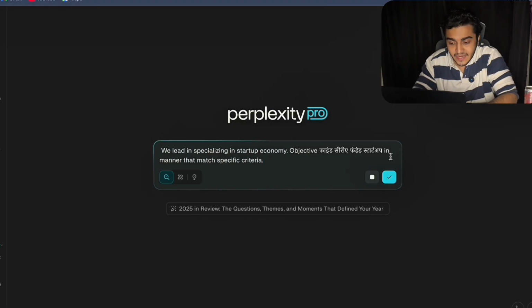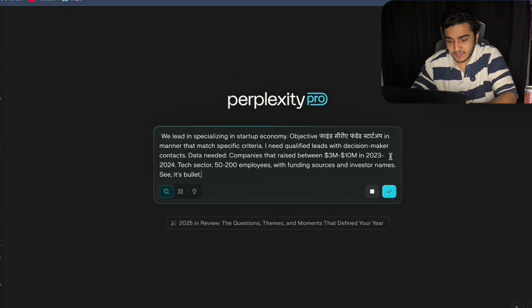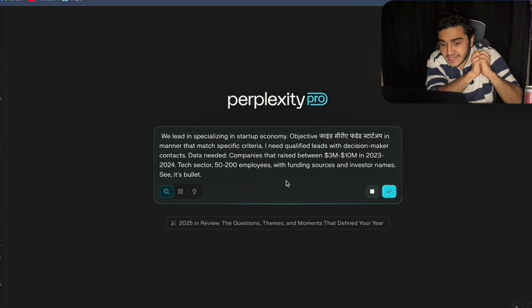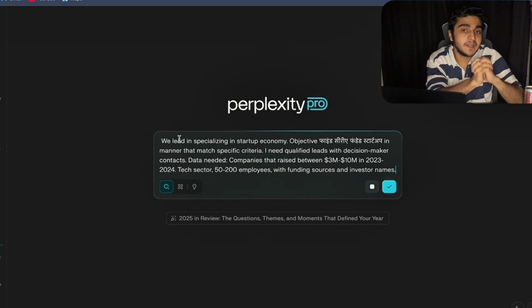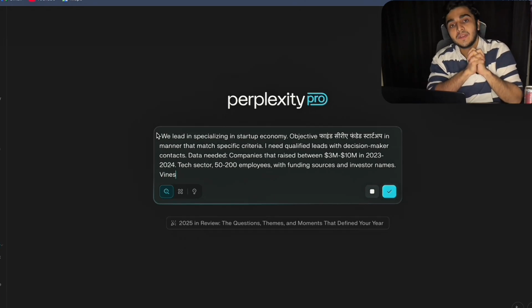Data needed: companies that raised between 3 to 10 million dollars in 2023 to 2024. Tech sector: 50 to 200 employees, with funding sources and investor names. See, it's pulling from funding data: company name, funding amount, investor names, employee count, all with sources from your story and different credible sources. So next we need to give it a prompt again.